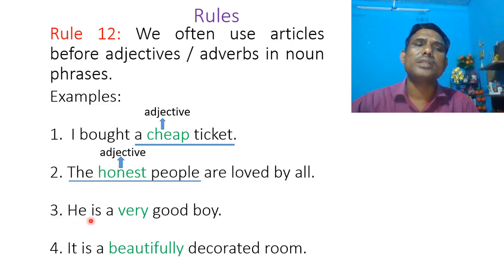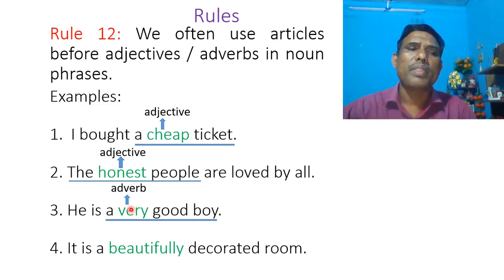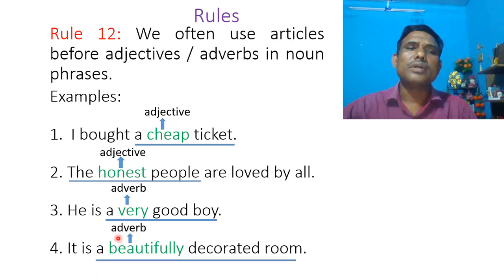Number 3, he is a very good boy. Here, a very good boy is a noun phrase, very is an adverb. The article a has been used before the adverb very. Number 4, it is a beautifully decorated room. A beautifully decorated room is a noun phrase, beautifully is an adverb. The article a has been used before the adverb beautifully.